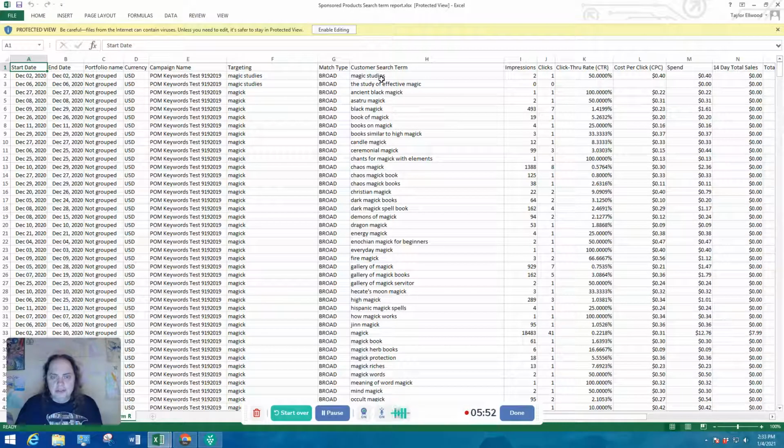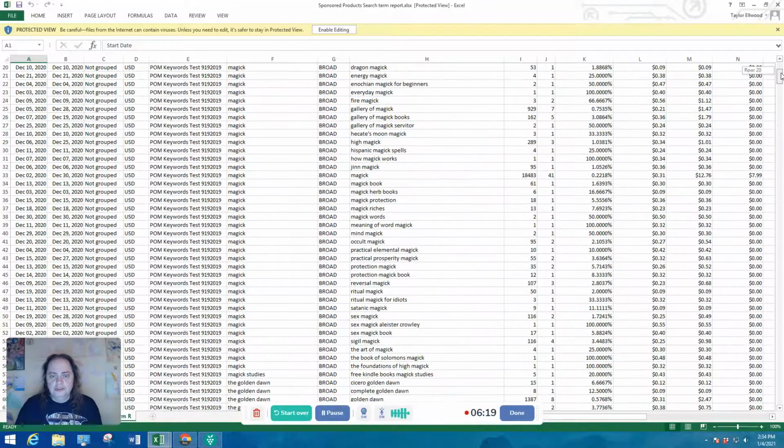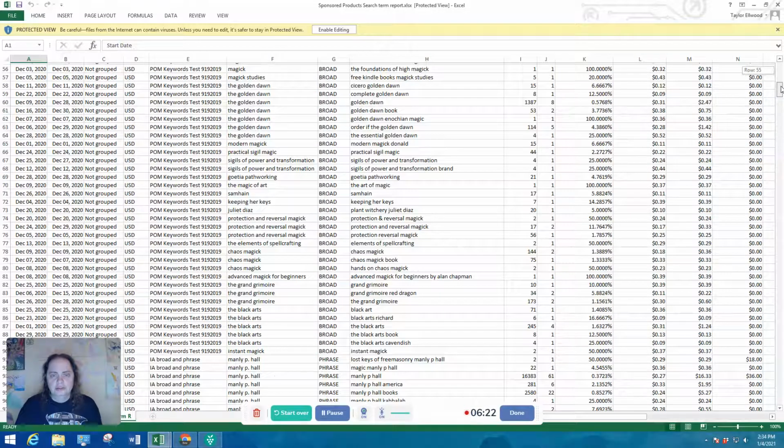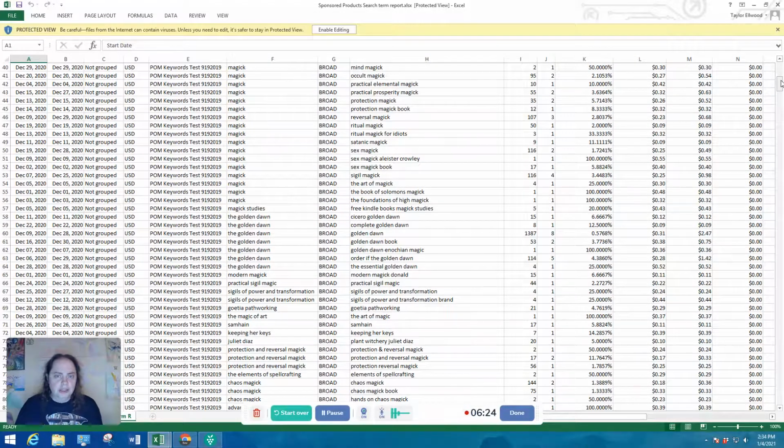But what it tells you here is the customer search term, the number of impressions and the clicks and the click-through rate. And so that can actually tell you some of the terms people are using. Now, in this case, it's also showing you what's being targeted. And the broad, so magic stays magic. Well, what I could do then is take some of these different terms and add those to my particular search term keyword list and then add those to my ads.